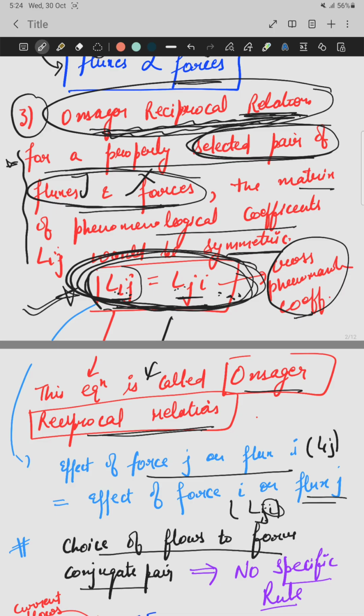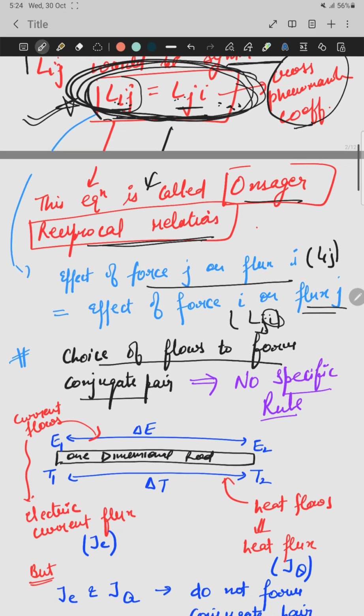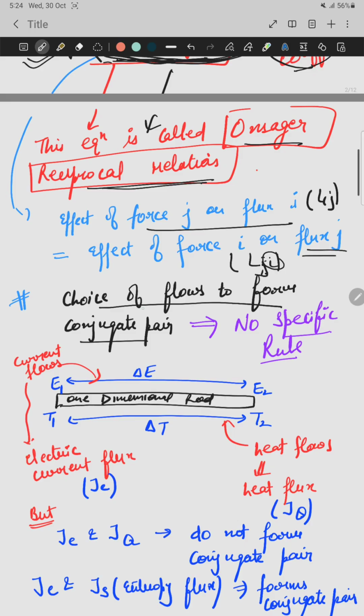Now, in the Onsager reciprocal relation, there is a phrase: selected pair of the forces and fluxes. So, what is the choice of flows to form the conjugate pair? Basically, there is no specific rule which pair forms the conjugate pair.